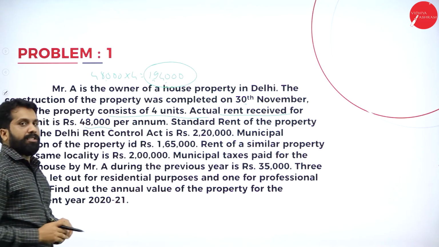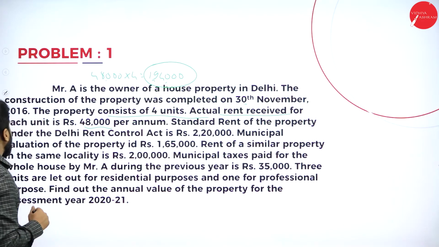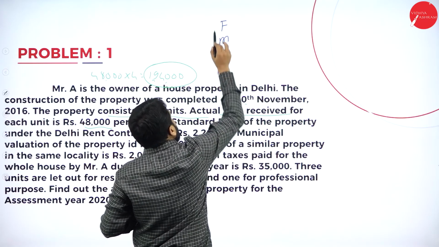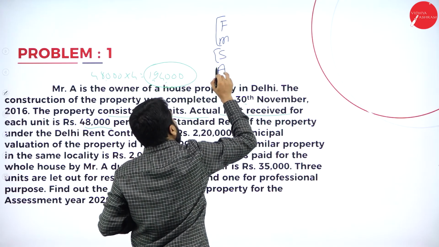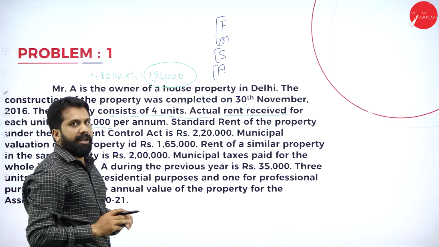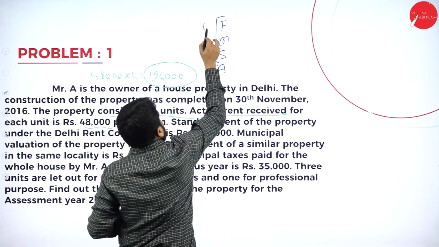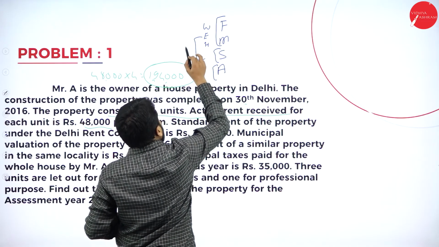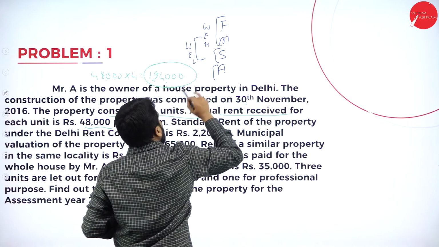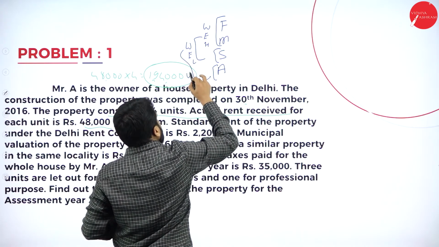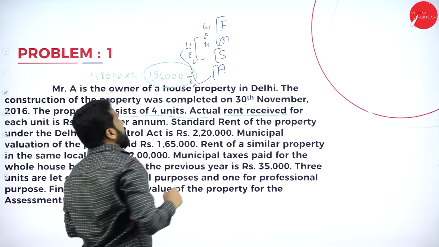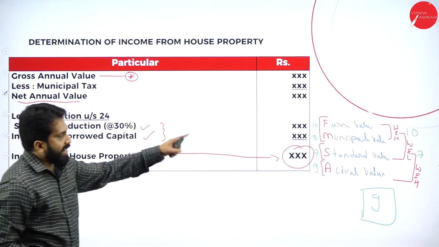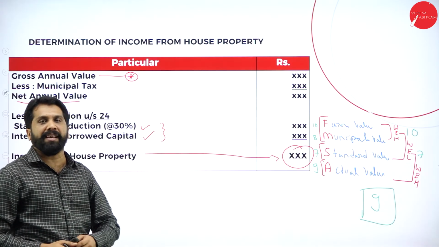1,92,000. Now, we'll go for our logic like F, M, S, A. FM is 1, S is 1 and A is 1. Now, in this, whichever is high, again whichever is low, again whichever is high. So these are the logics we have. We will apply the same logic that I explained to you. The same thing we are going to apply here.